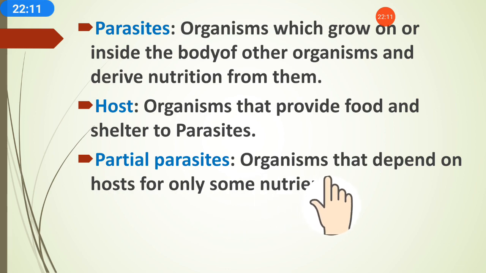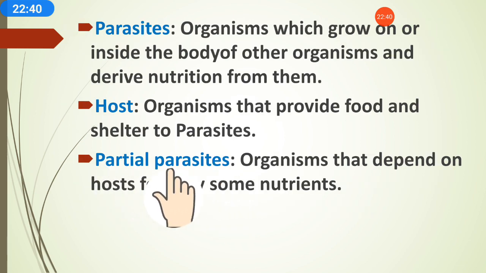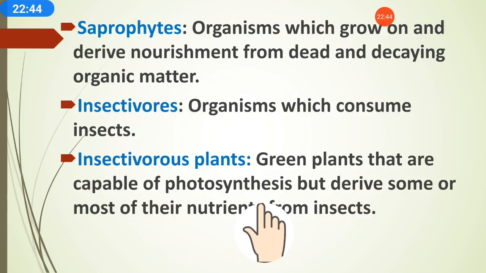Partial parasites are organisms that depend on hosts only for some nutrients. They are not totally dependent on the host, but for some nutrients they depend on the host. That's why they are called partial parasites. Partial parasites are organisms which depend on a host only for some nutrients.